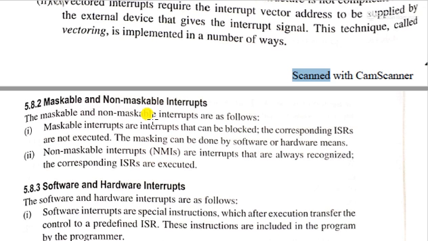And the rest of the interrupts, like RST 7.5, 5.5 and 6.5, are maskable interrupts. They can be masked. If I tell them not to disturb me, they will not, but TRAP will disturb me every time.